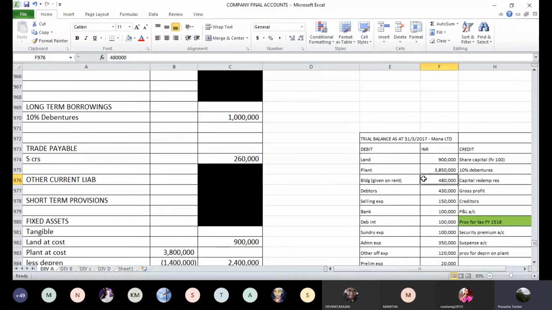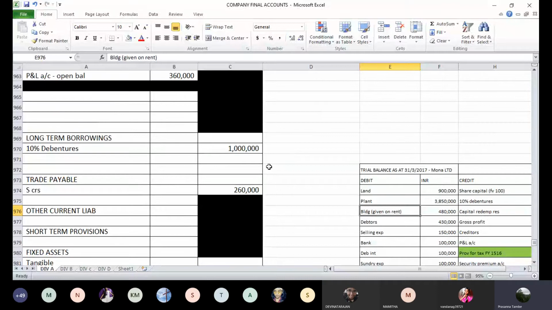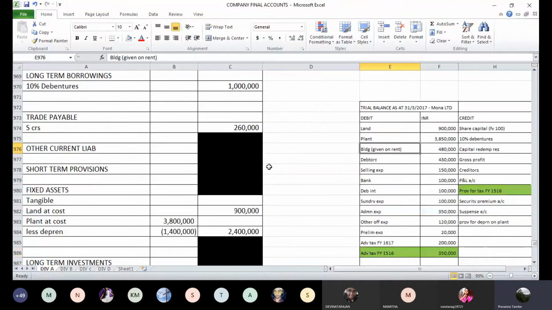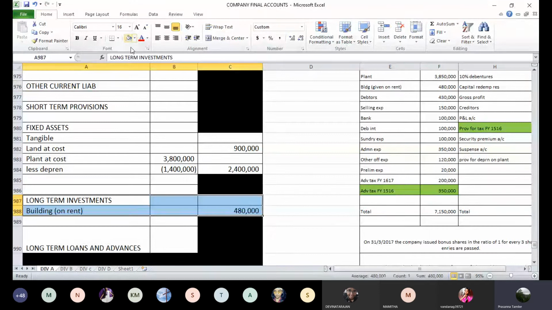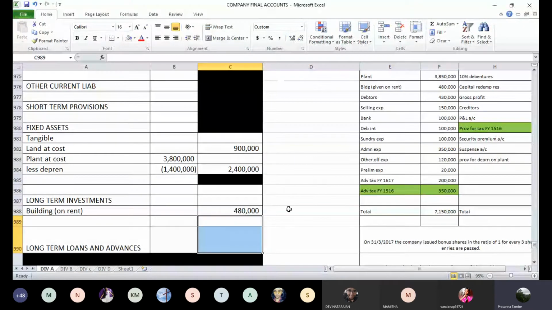The next is building, which is supposed to be given on the rent. 4,80,000 is the cost of this building. Now, usually, whenever you are investing in a particular asset, it may be a building or those kind of assets which are expected to yield some income, then it is not a fixed asset used for business. It could be treated as a long-term investment. So in this case, there is no depreciation also on this building. So this will be shown as your long-term investments. So building on rent is not a part of fixed assets. Different kind of adjustment here for presentation, and it will be treated as a part of your long-term investment. 4,80,000 building on rent.